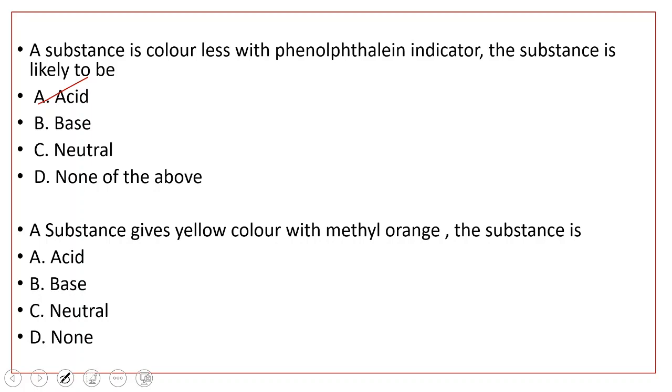Now the next question. A substance gives yellow color with methyl orange. Then the substance is, like you have a substance and you are testing with methyl orange. You add 2 to 3 drops of methyl orange indicator to that substance and the substance gives yellow color. Then what is the nature of the substance? Is it acidic or basic or neutral or none of the above? It's basic in nature. The substances which give yellow color with methyl orange are termed as bases.